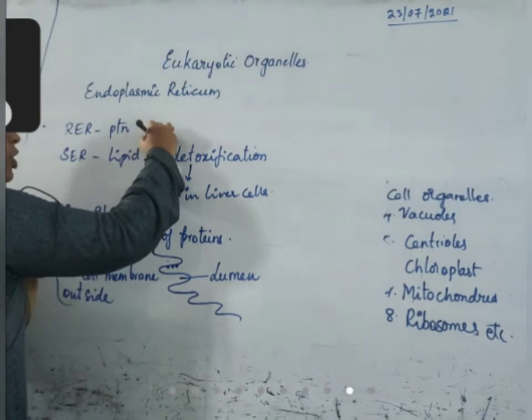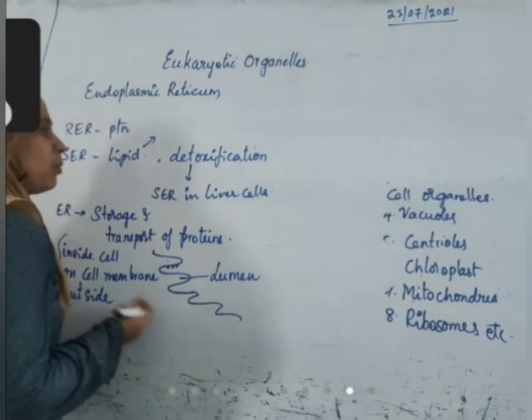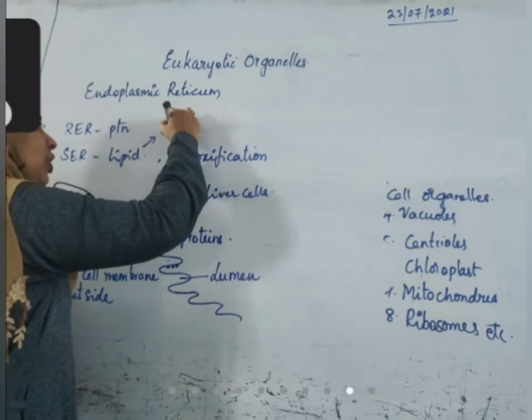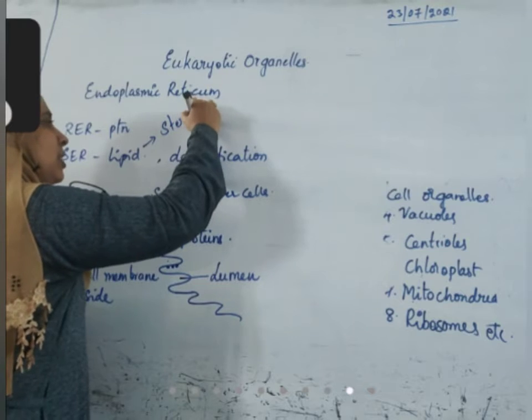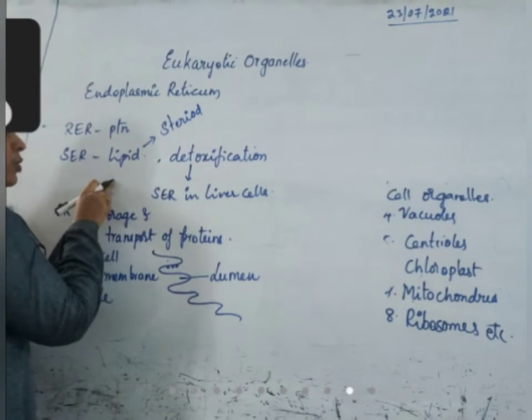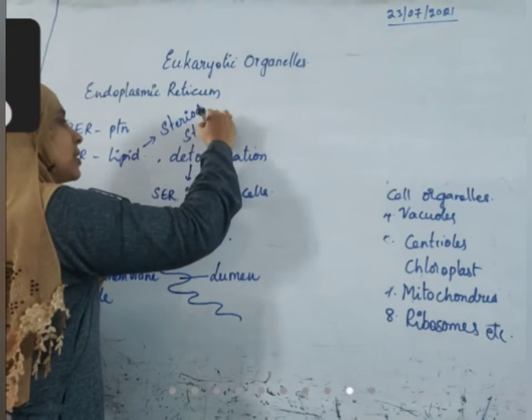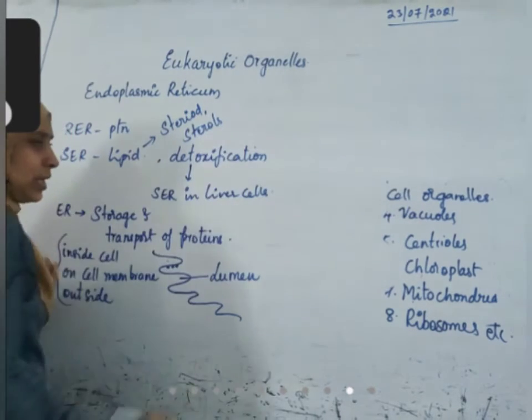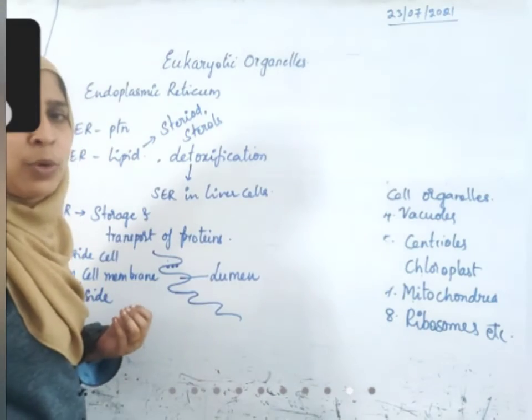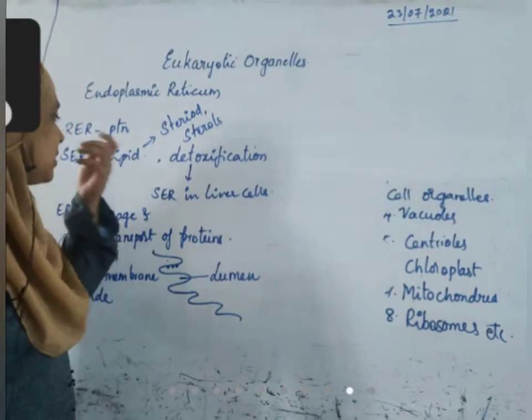Lipid molecules include, for example, steroid hormones that are present in our body. They are also produced by smooth endoplasmic reticulum. There are some sterols present under our skin. Sweat has some amount of fatty acids called sterols.